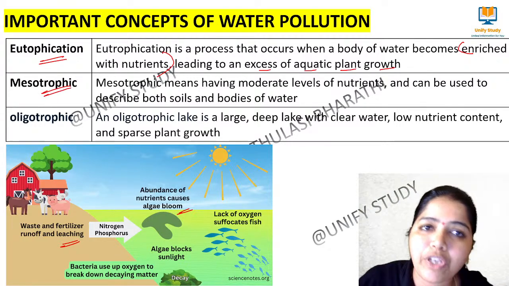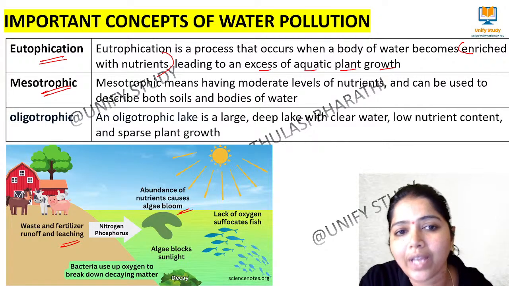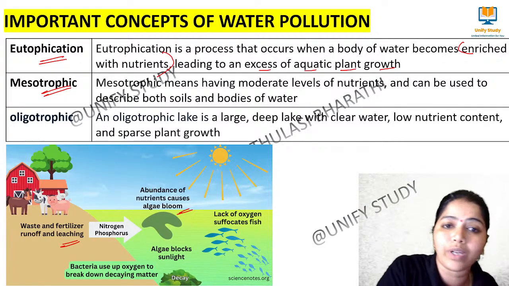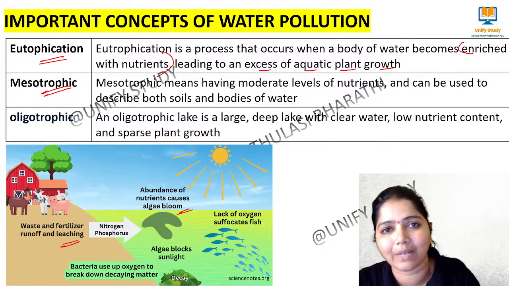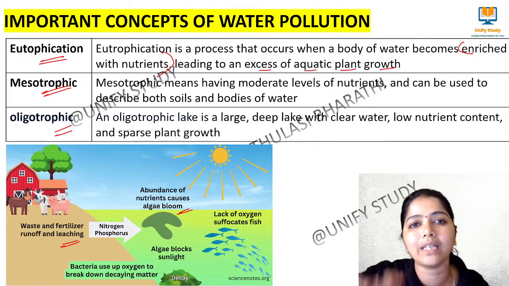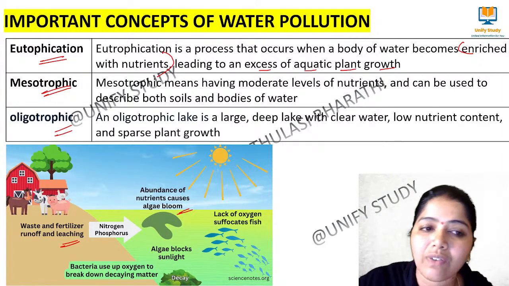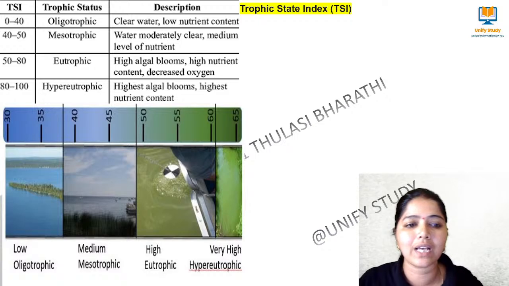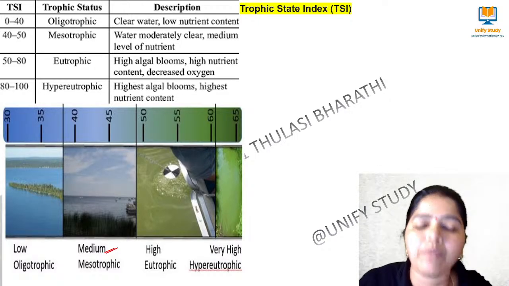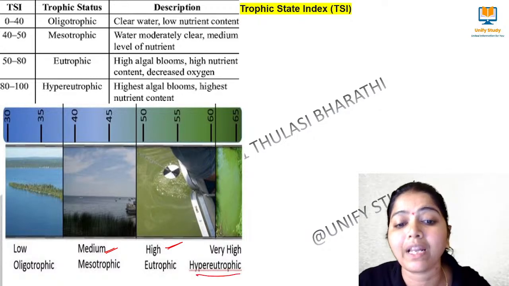Then what do you call mesotrophic? Mesotrophic means a moderate level of nutrients, where plants can be there and aquatic life can also survive. That is called mesotrophic. Oligotrophic means what? It is a deep lake of clean water, and no plant bodies will be there. We call it oligotrophic. See here, this is an example. This is low, oligotrophic; this is medium, mesotrophic; high, eutrophic; and this is very high, hypereutrophic.